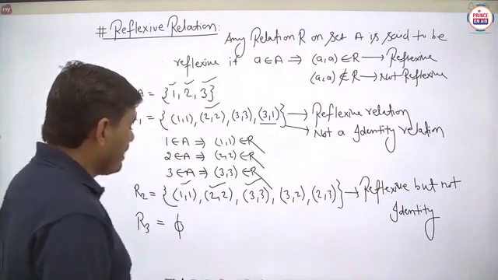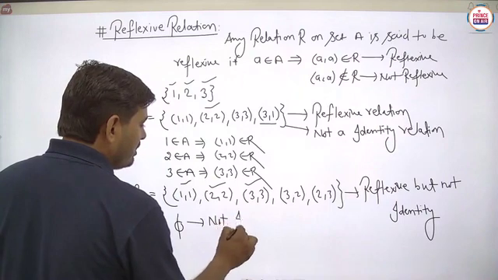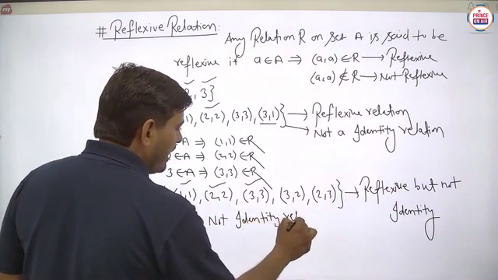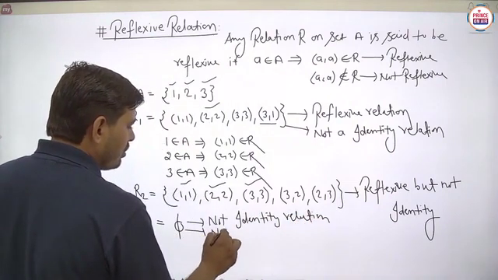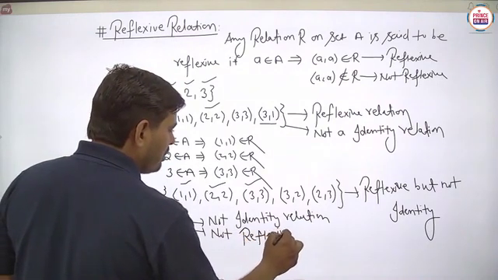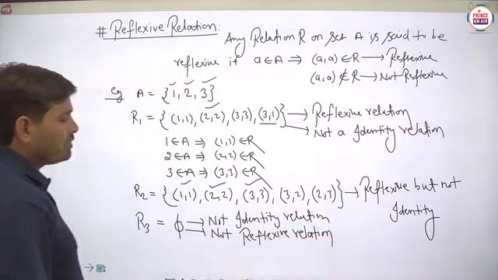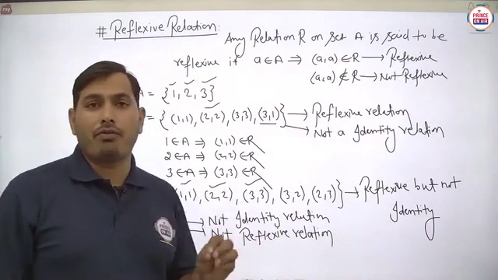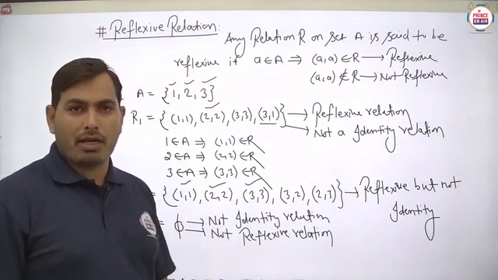So basically it is not an identity relation, as well as it is not a reflexive relation. Is it clear or not? So each and everything, student, you can understand here just by using this example, and you can tell the difference between the identity relation and reflexive relation.